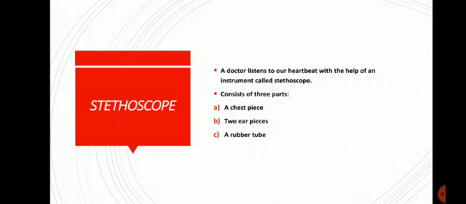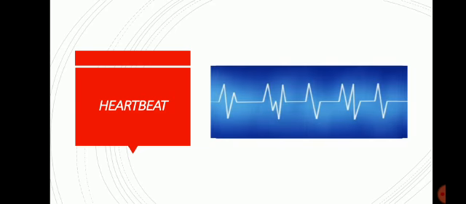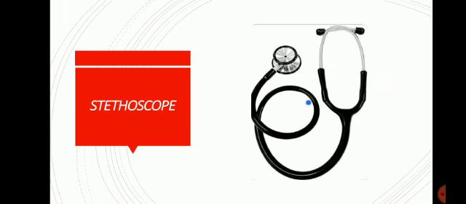Now a stethoscope generally consists of three parts. What are they? Number one, a chest piece. Let me tell you which one is the chest piece. Here you can see in this diagram the metallic ball. This one is the chest piece. This chest piece carries the diaphragm. The diaphragm is the lower portion, at the bottom. Now what is the function of this diaphragm? The diaphragm amplifies the sound of the heartbeat.